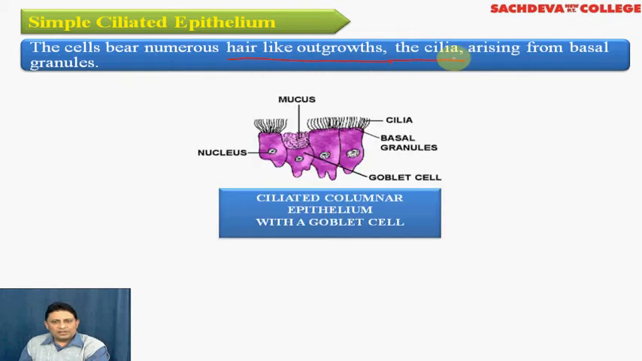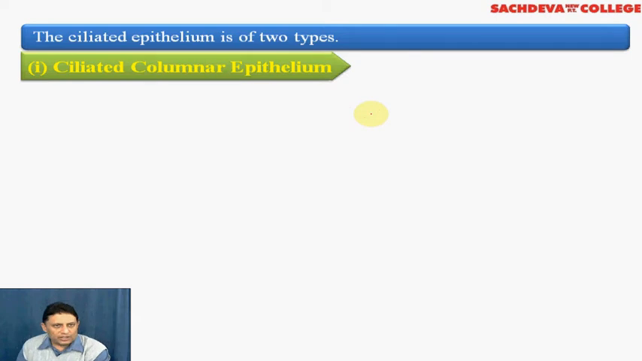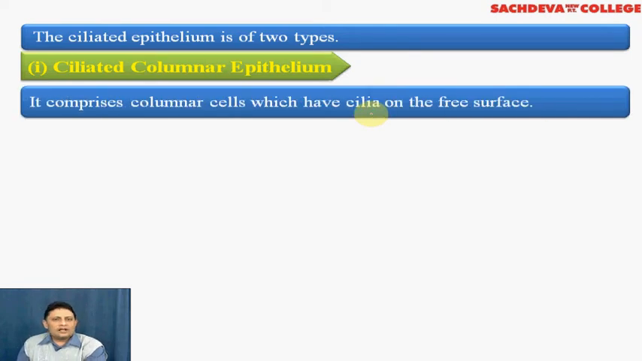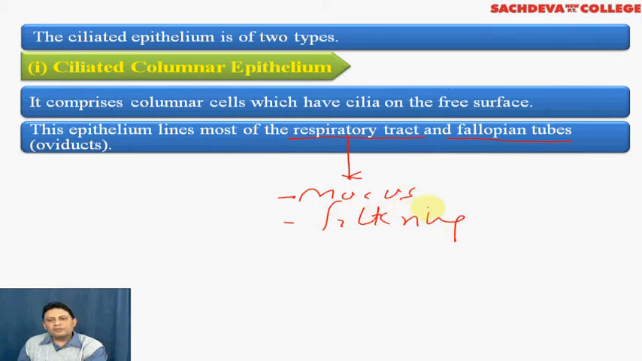You can see the diagram of this epithelium. These are the hair-like outgrowths known as cilia. It is of two types. Ciliated columnar epithelium comprises columnar cells which have cilia on their free surface. This type of epithelium is present in the respiratory tract and fallopian tubes. In the respiratory tract, it helps in movement of the mucus, and it also helps in filtering the incoming air from dust and microorganisms. In fallopian tubes, it helps in movement of the ova.